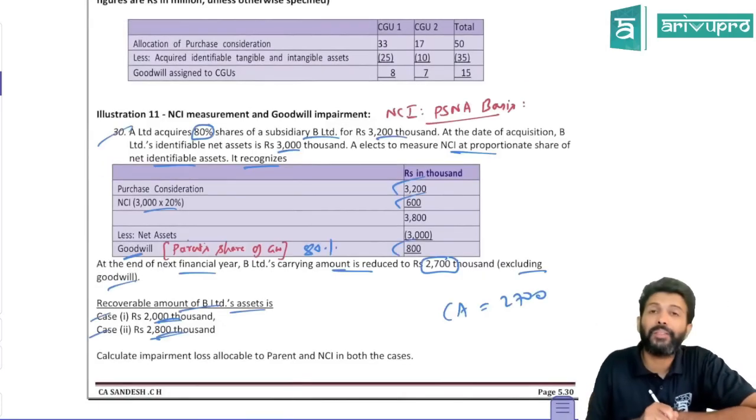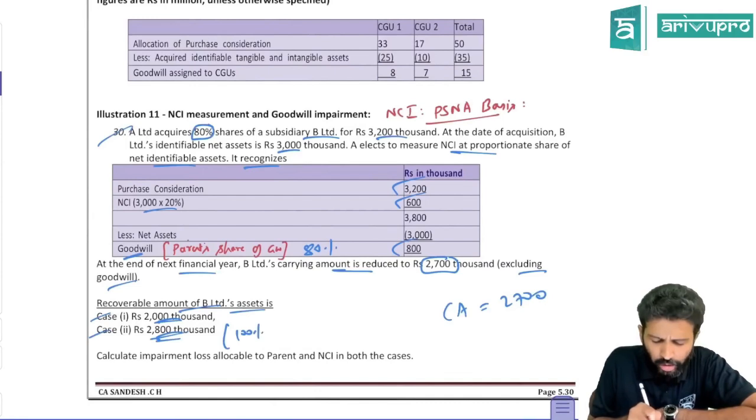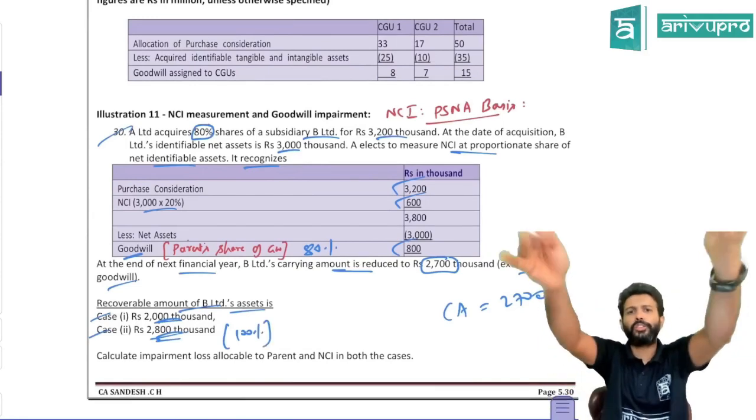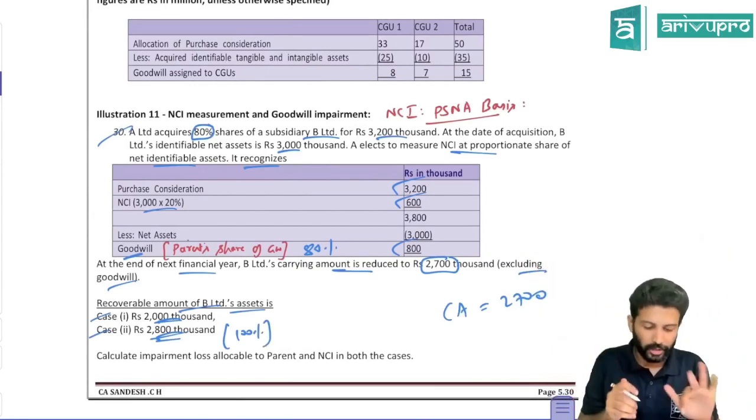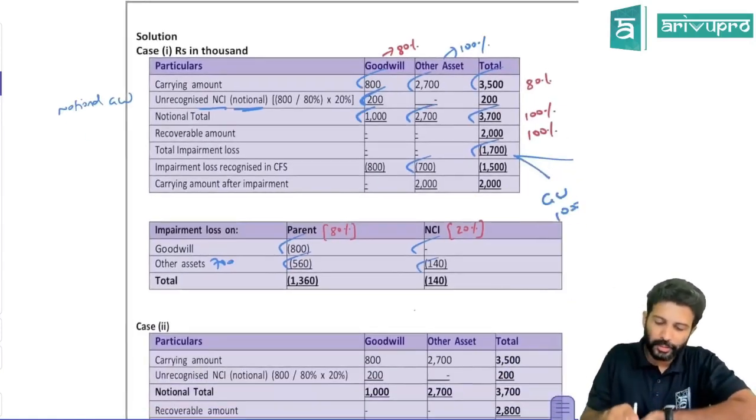A little interesting. What if, with the same data, the recoverable amount is 2800? Now we know that the recoverable amount is always for 100%. If you sell the whole CGU, how much will you get? So that is for 100%. Instead of 2000, in this independent case, what if it is 2800? So let's do the same calculation.